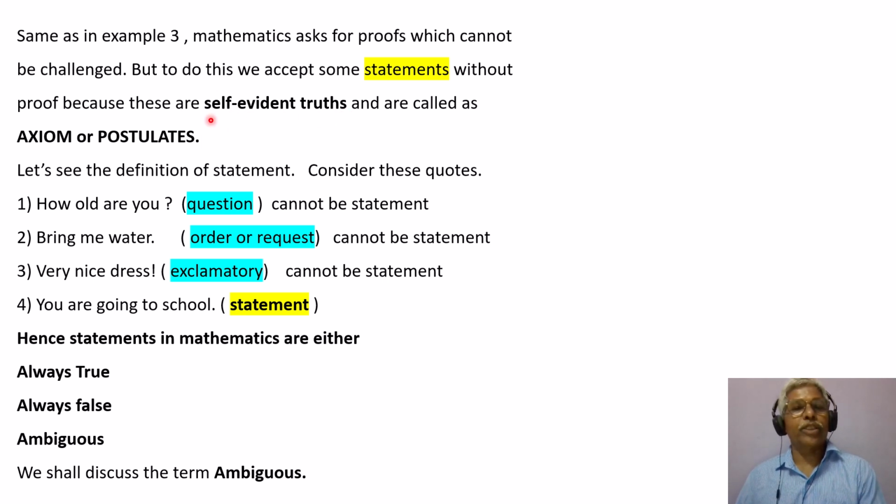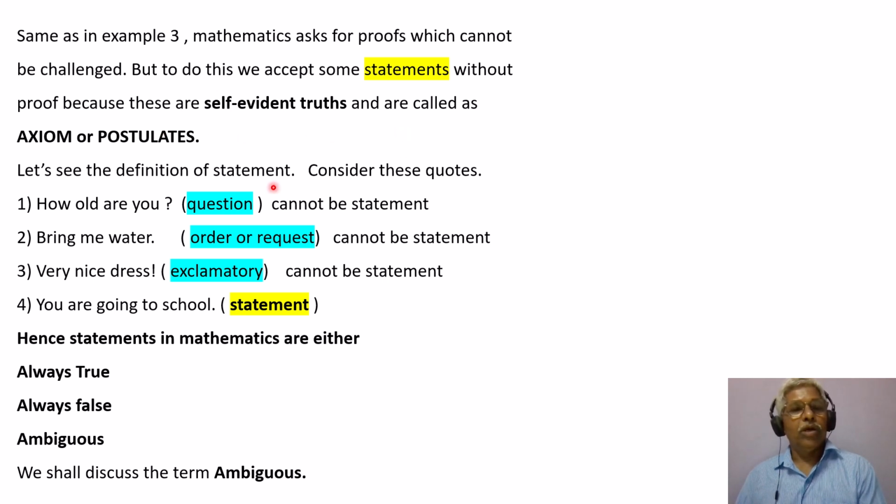We will come across the term self-evident truth in the further part of this video and try to understand it properly. These statements are called axioms or postulates. We will also come across these two terms in this topic frequently.